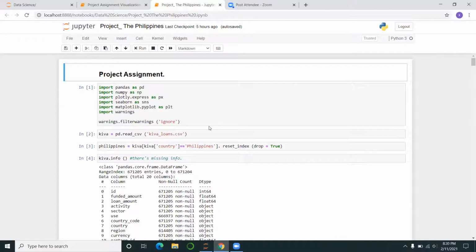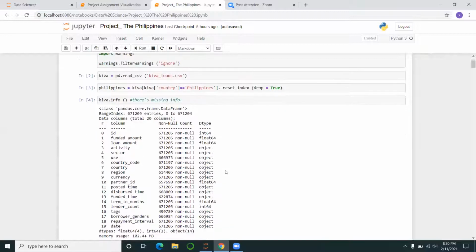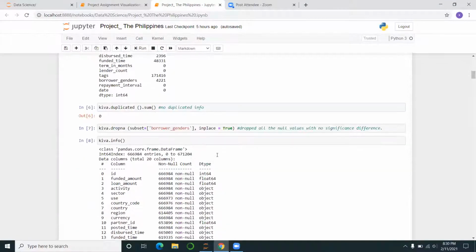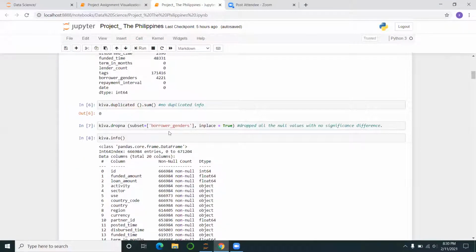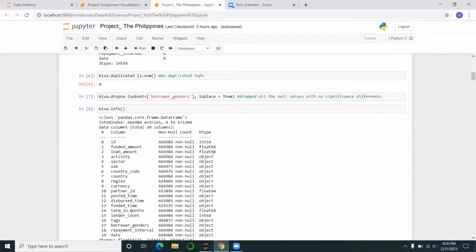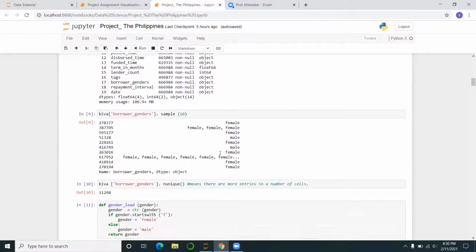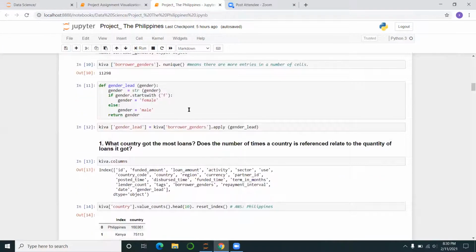So about my project, I chose the Philippines as a country. First, I brought in the whole data from Kiva and subset the Philippines. Then I checked the data for null values or duplicates. I had to work with the borrower's gender because some cells had female and male in the same cell, so I had to clean that. Once I was done cleaning the data, I went ahead and answered the questions.